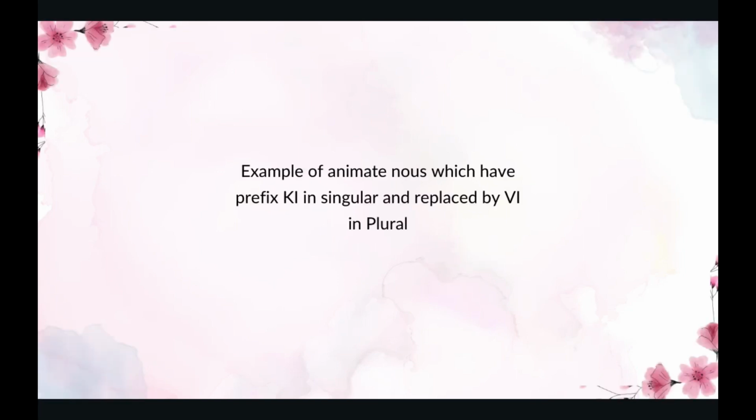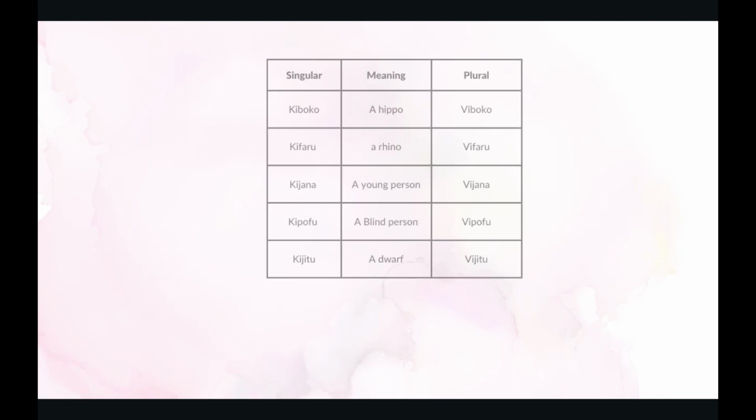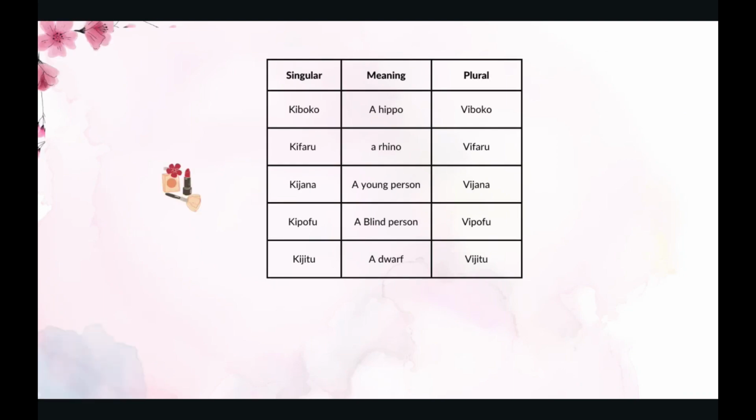Examples of animate nouns which have prefix ki in singular, which is replaced by vi in plural. Singular, meaning, and plural. The first one is kiboko. Kiboko is a hippo. In plural it is viboko. The next one is kifaru. Kifaru is a rhino. A rhino in plural is vifaru.